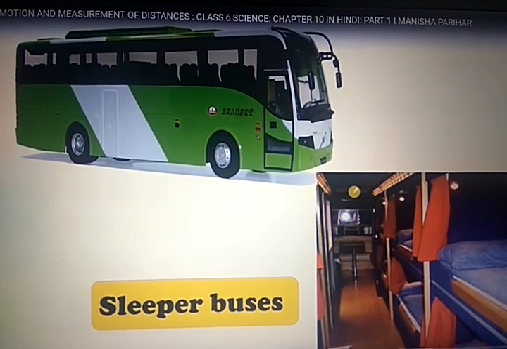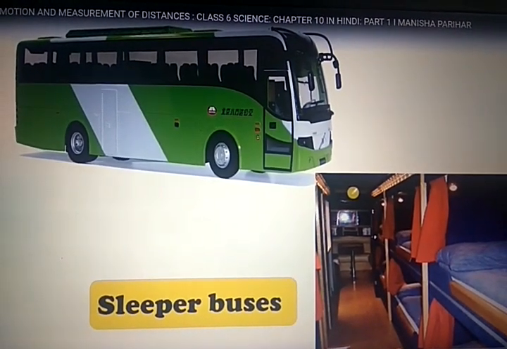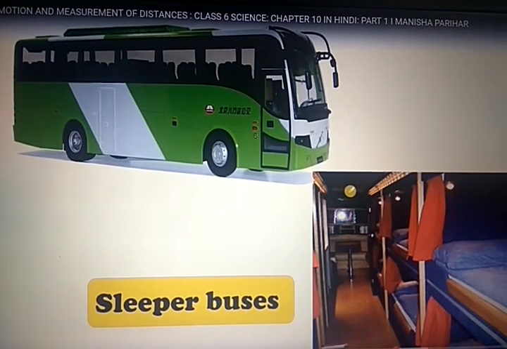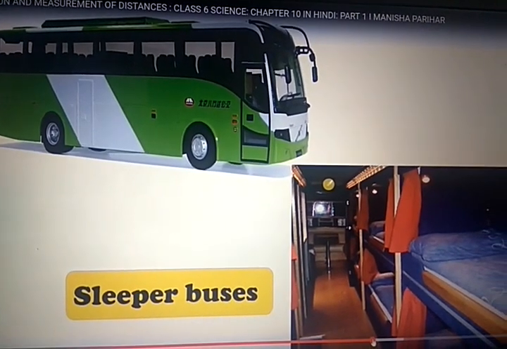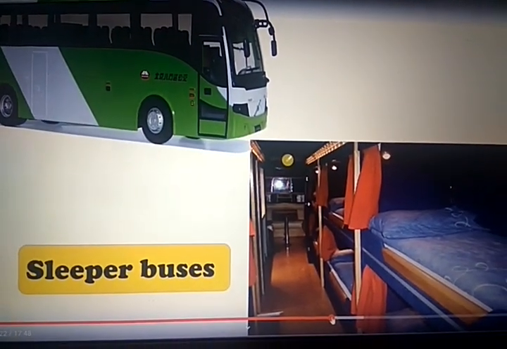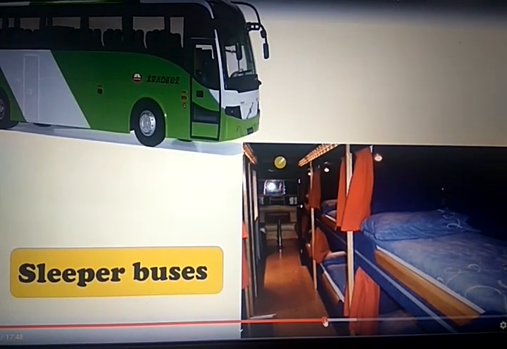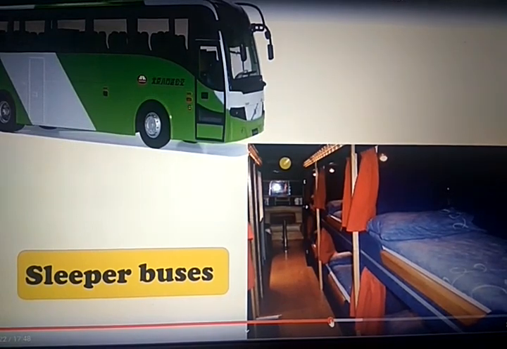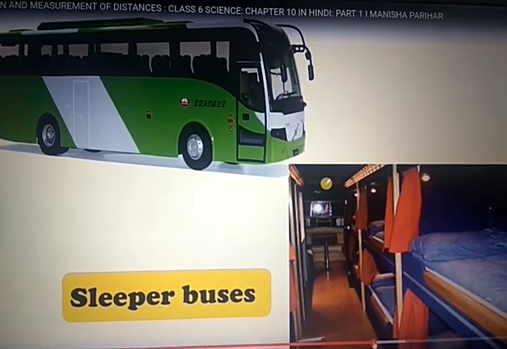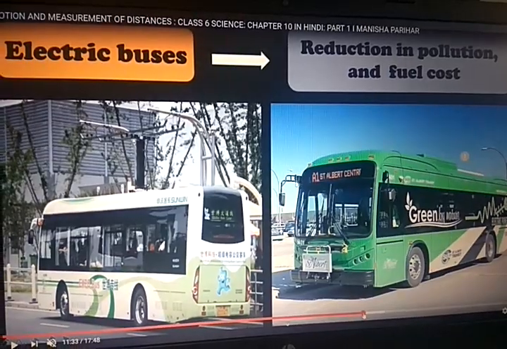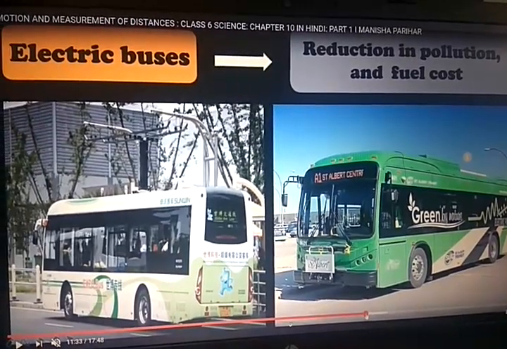Now you can see the bus. But now in buses, sleeper buses are there. So people can easily travel long distances in a comfortable mode. By sleeping they can travel, right? Then electric buses will come.